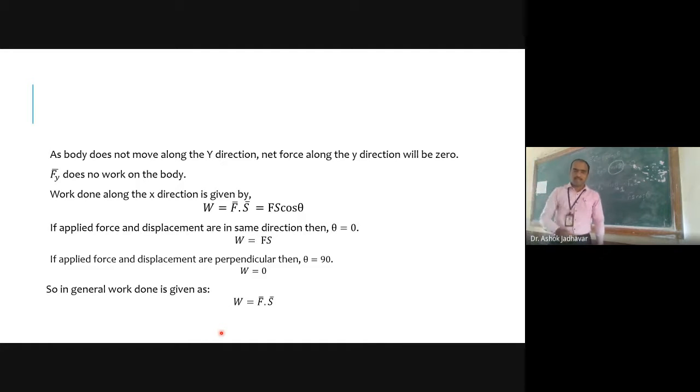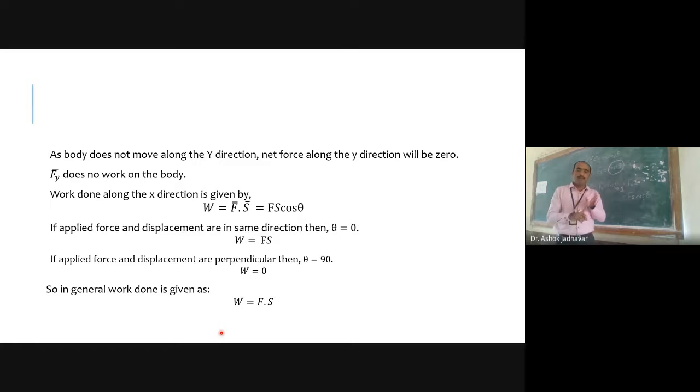So if you have some force at some angle, there would not be any work done along the vertical direction, and there will be only work done along the horizontal direction, because you have applied some force at a specific angle.